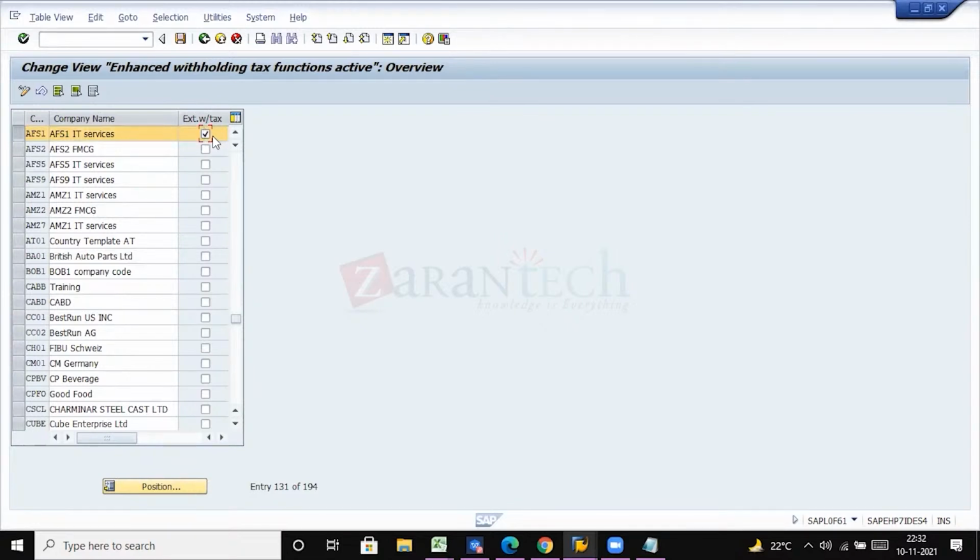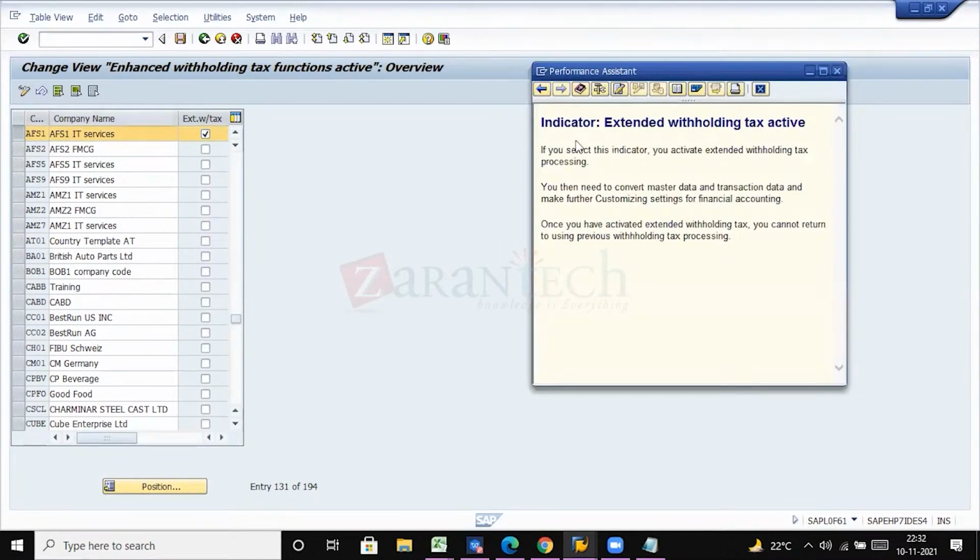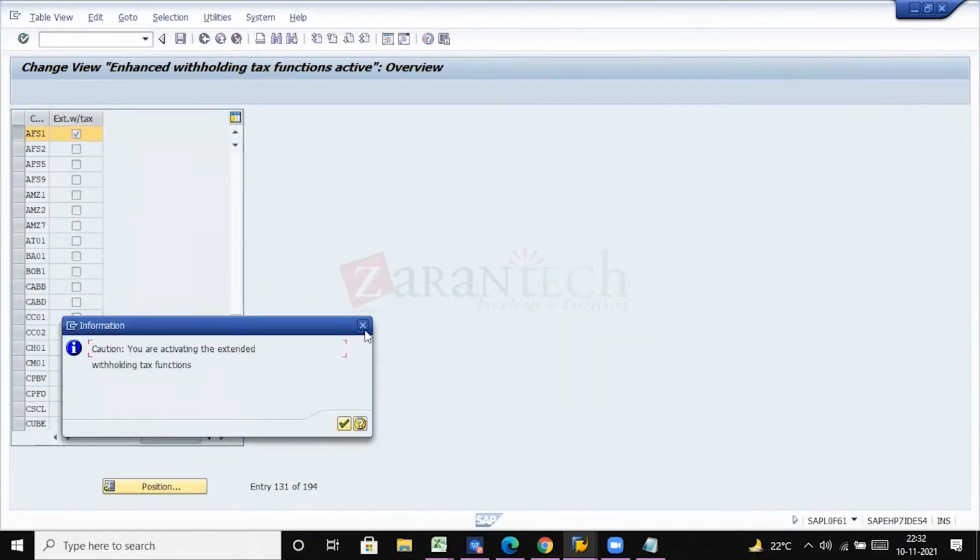If we are selecting this, we have here extended. If you select this indicator, you activate withholding tax for the process. If you are selecting it, your company code is active for withholding. If you are not selecting, then it is deactivated. Okay, this is what it says. You are activating the withholding tax function. Once you activate this withholding tax, then these withholding tax types can be seen in your vendor master data.